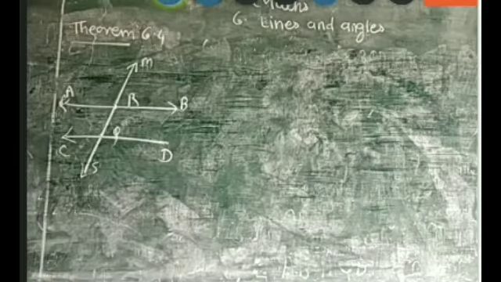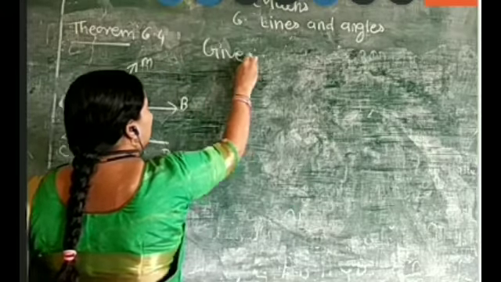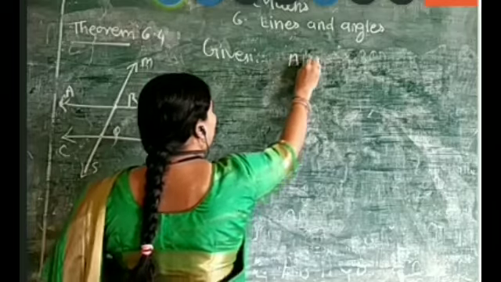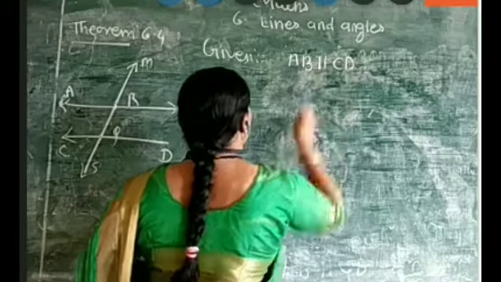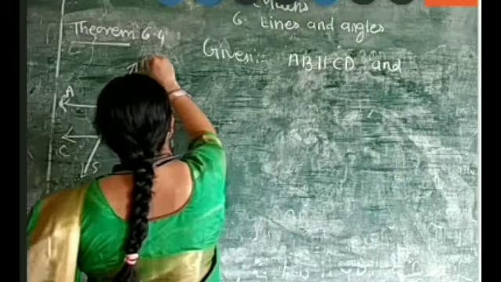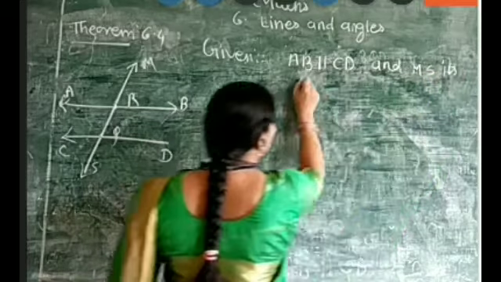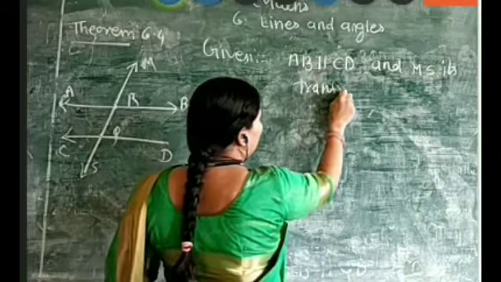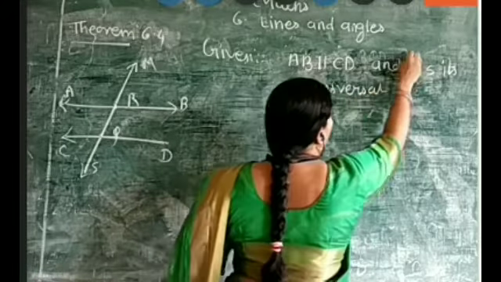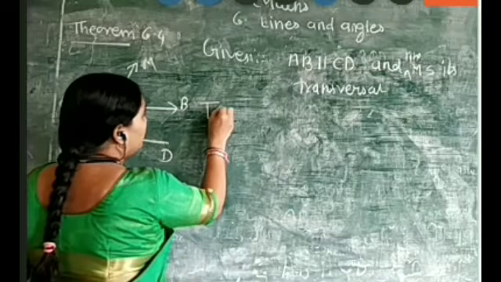Then each pair of interior angles on the same side of a transversal is supplementary. Here the given thing is that AB is parallel to CD and MS is the transversal line. And the thing which you want to prove